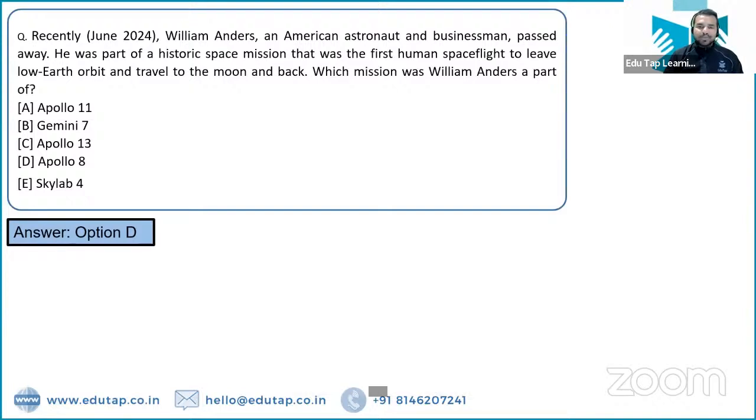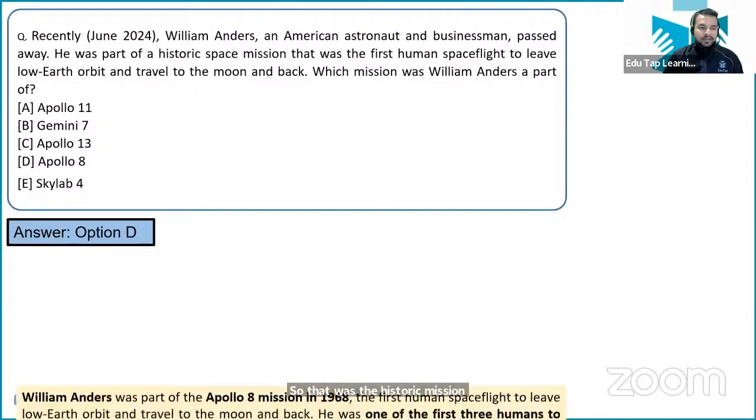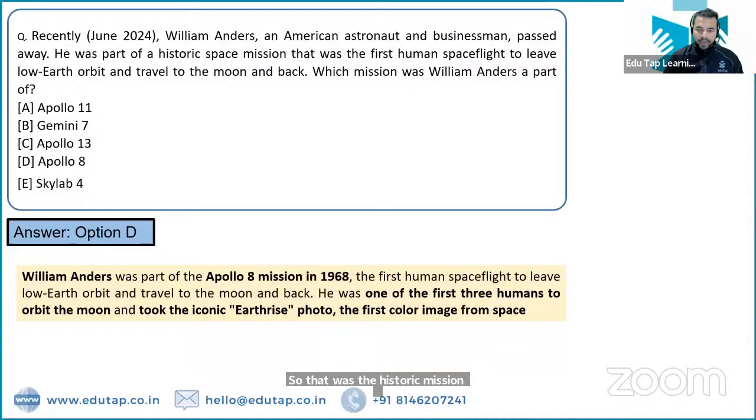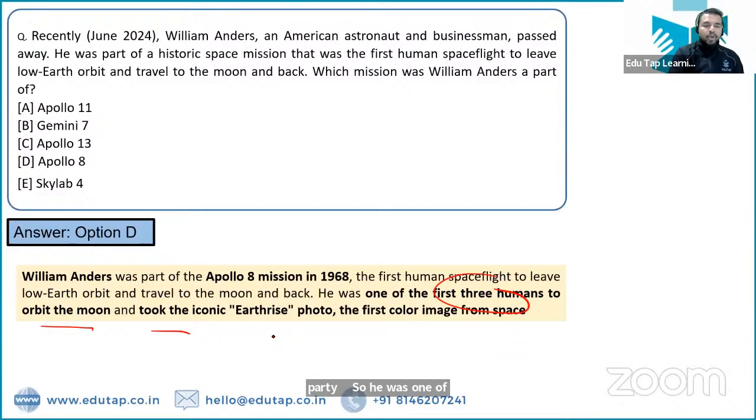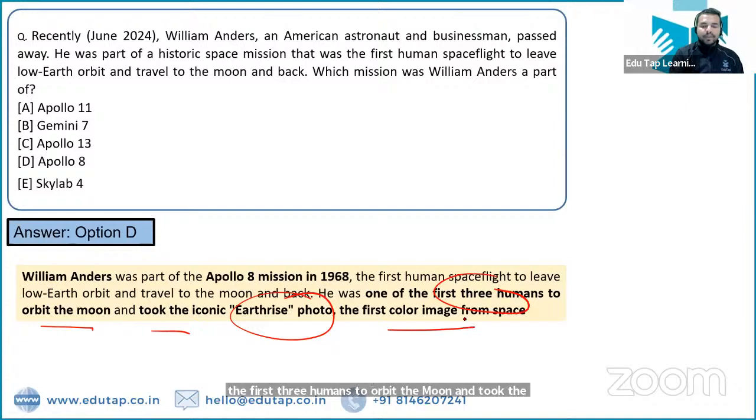That was the first human spaceflight to leave low Earth orbit and travel to the moon and back to Earth. So that was the historic mission जिसके ये पार्ट रहे. The name of the person is William Anders and the mission is Apollo 8. Okay, so he was one of the first 3 humans to orbit the moon and took the iconic Earthrise photo, the first color image from space.